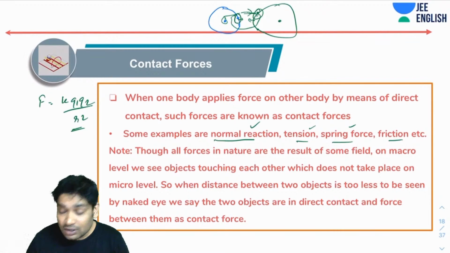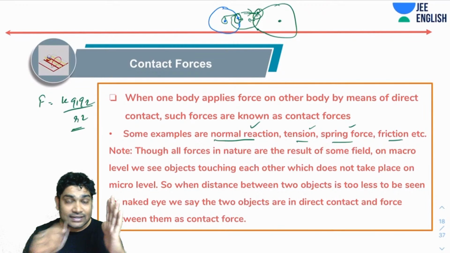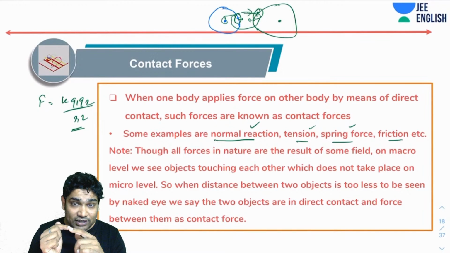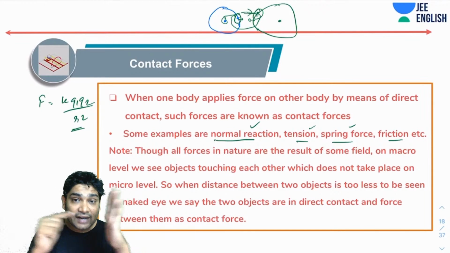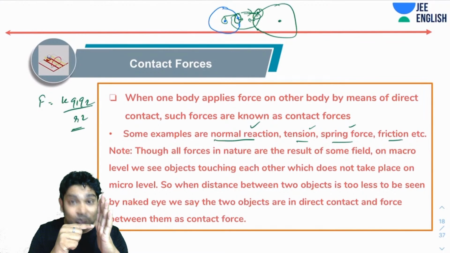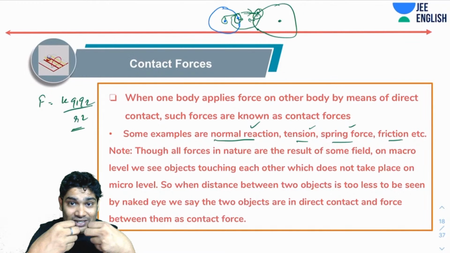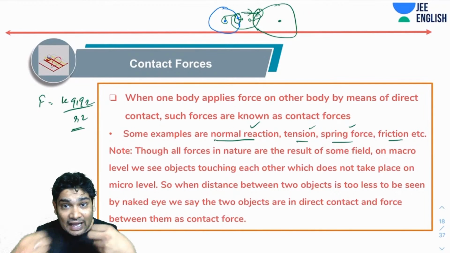I hope you realize. So when they are far at a distance, this is neutral. This has nucleus and electrons. This is neutral. This is nucleus and electrons. They are not applying any force. But when I keep on getting them closer and closer, now what happens is the outermost electrons are getting so close that they start applying a very high force.